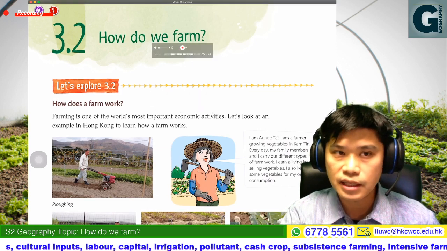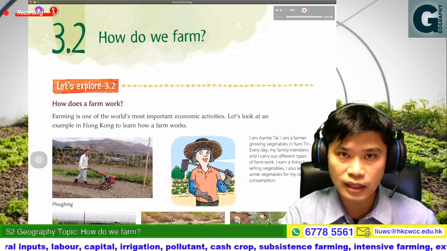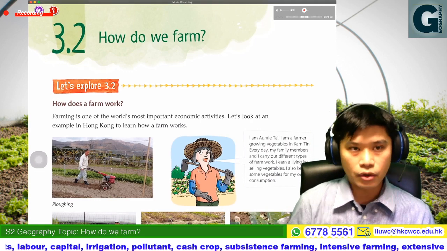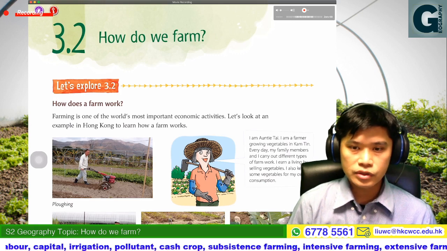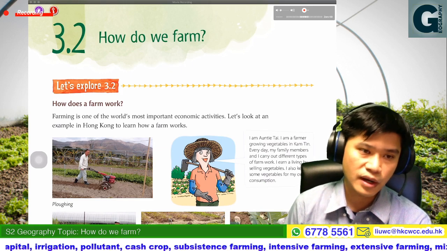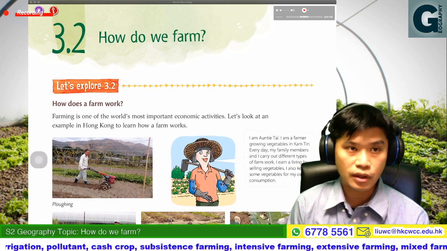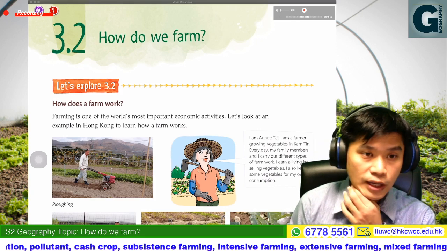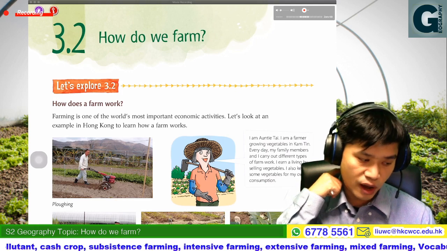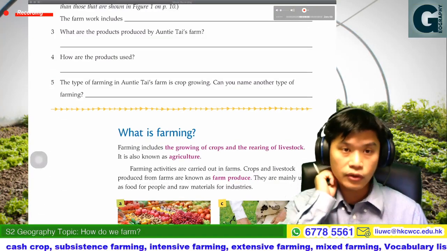I know that farming is not a very common practice, especially in the urban area, so many of you may not be very familiar with the process of farming. Therefore, today I'm going to explain what farming is. You may have a look at the next page.